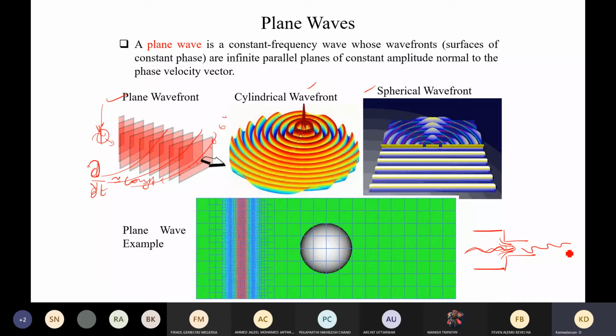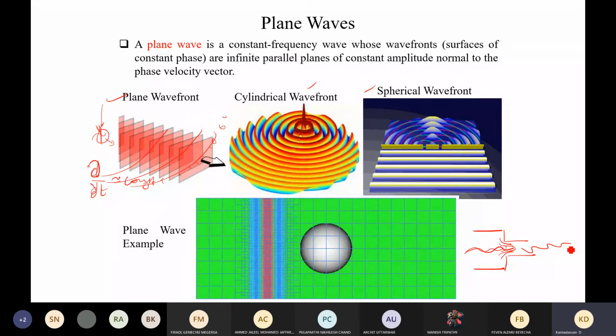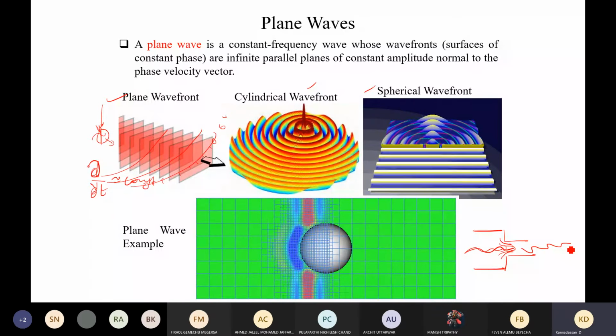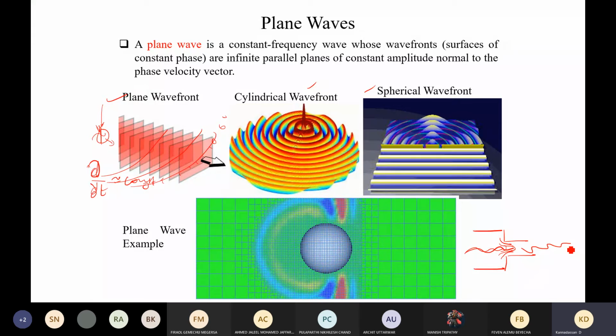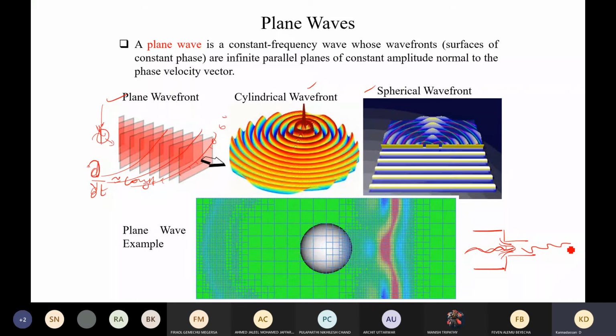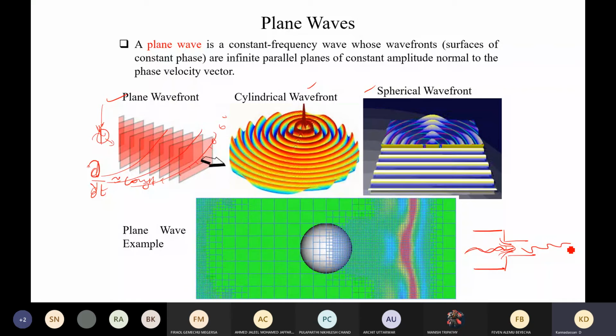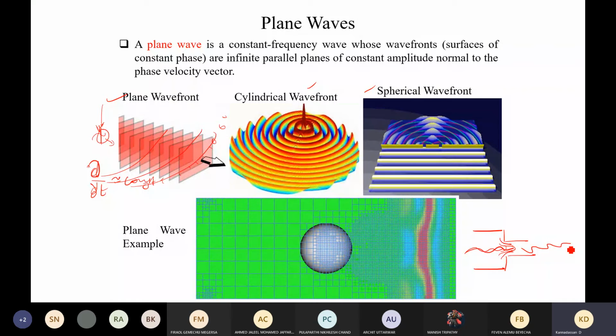So that kind of manipulation could be possible. In electromagnetic field theory, many important works are described in the plane wave condition itself. In many cases, it is also true. And maybe after the reflection only, some kind of disturbance will happen. But still, the plane wave is worth studying.